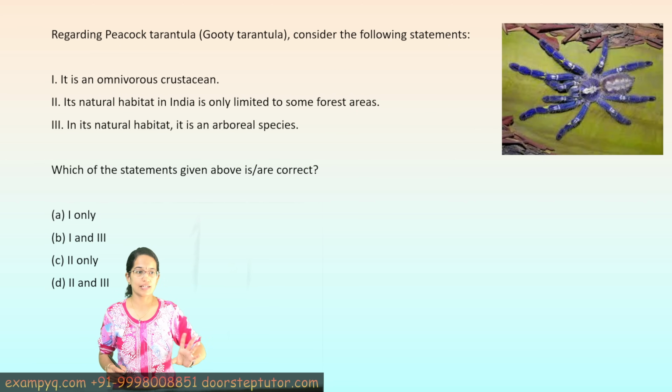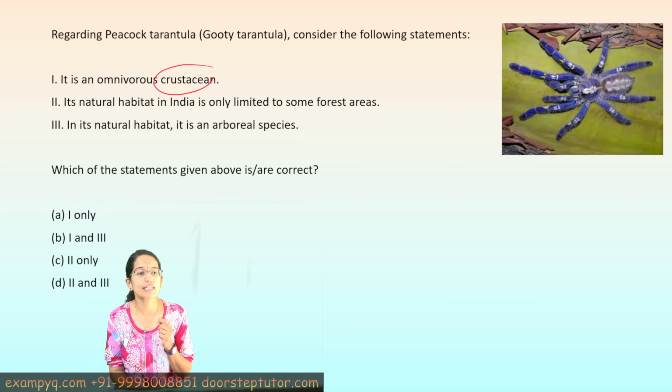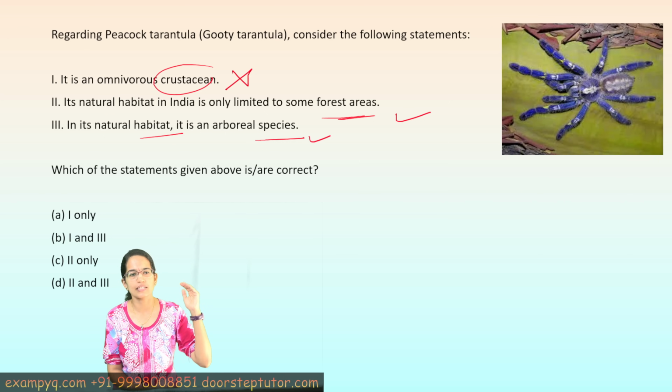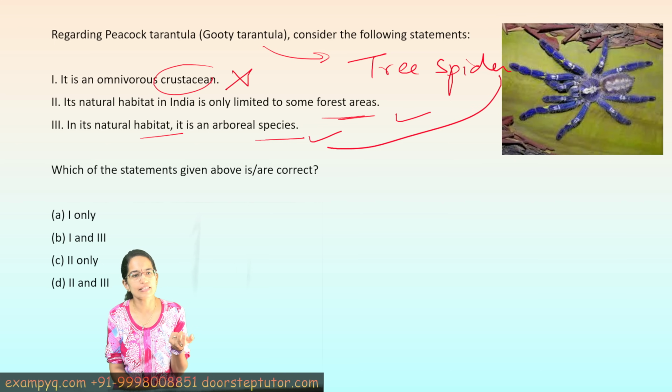The next question, very interesting, tarantula. The tarantula, as you can see here, is also called the Gooty tarantula or ornamental tree spider. As you can see, it looks beautiful. It's not a crustacean, it's an arachnid, so the first statement is incorrect. Its natural habitat in India is limited to certain forest areas. That is correct. And in the natural habitat, it is an arboreal species, which means it remains on the tree, and that's what its other name, ornamental tree spider, refers to. So definitely it lives on trees. So option B, statements 2 and 3, are the correct options here.